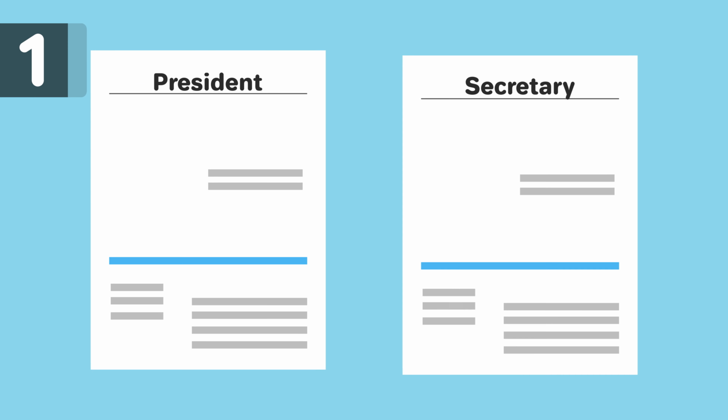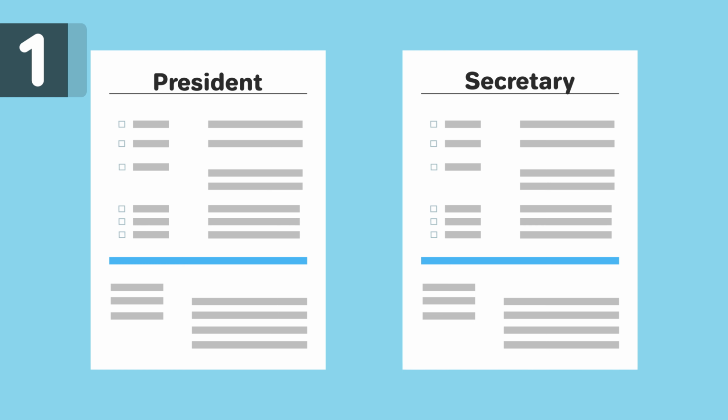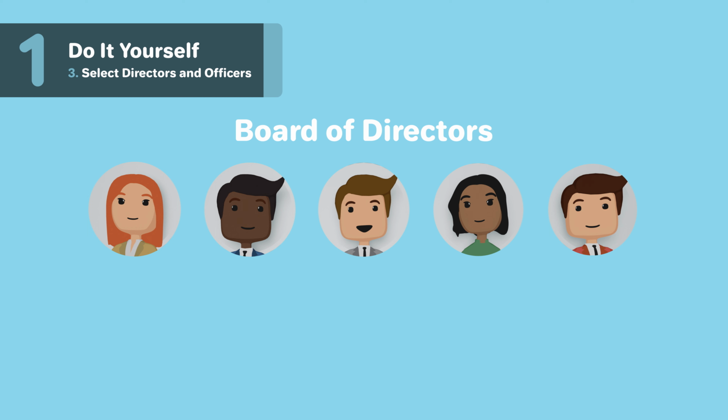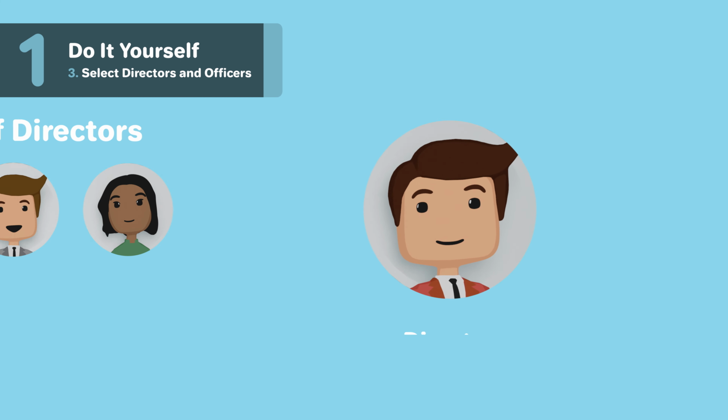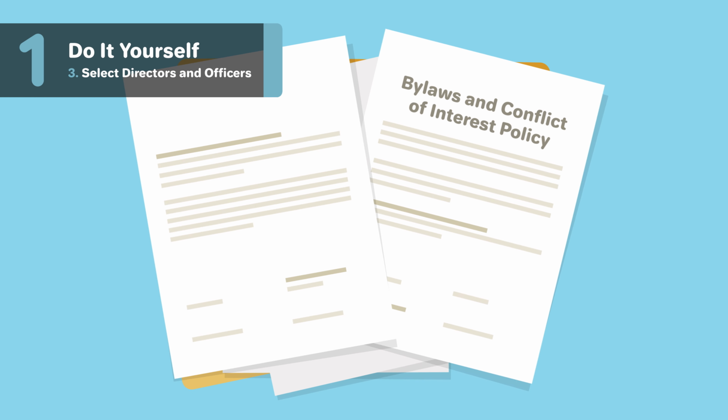The officers of a nonprofit, such as the president or secretary, are individuals with responsibilities and the authority to execute based on their job description. Together, the officers and the board will come together to make up the organizational structure of your nonprofit. An officer may also be on the board of directors and serve both roles if allowed to do so by the organizational bylaws, which we will discuss later.